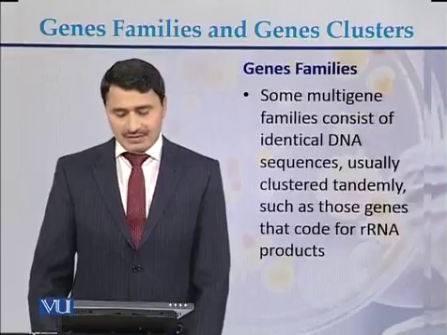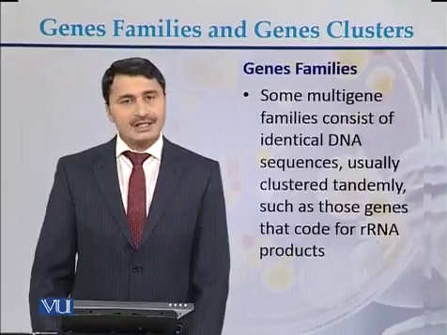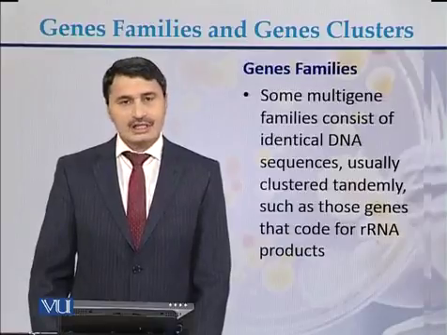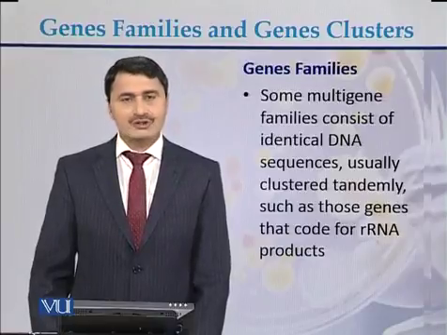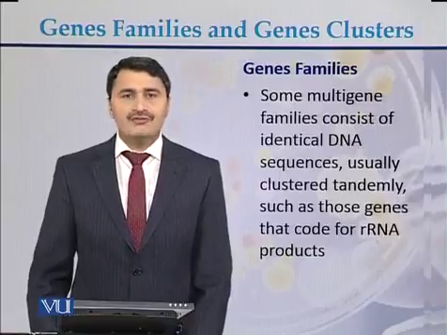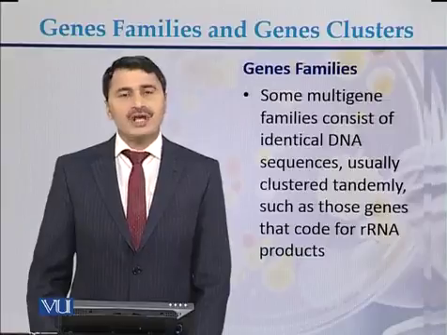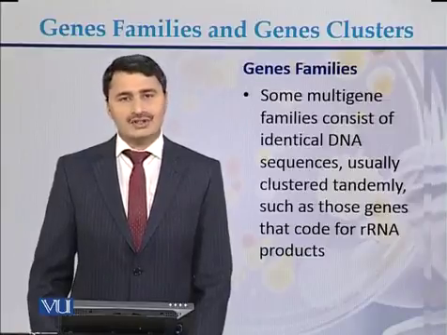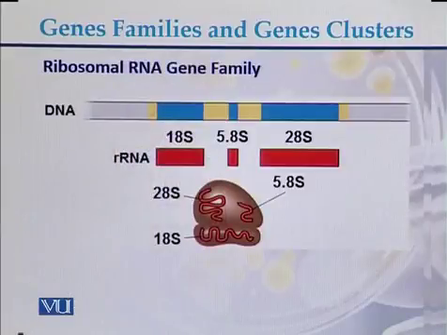Some multi-gene families consist of identical DNA sequences, usually clustered tandemly, such as genes which produce an RNA product. They are usually in the form of clusters. This is an example of a ribosomal RNA gene family.